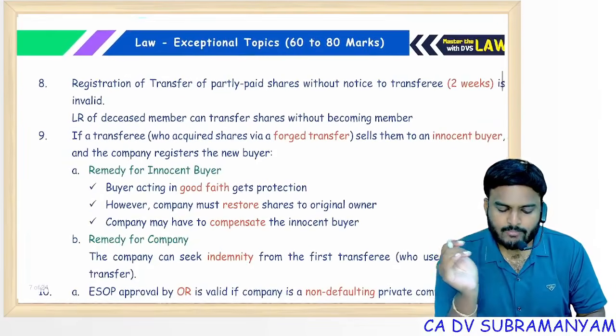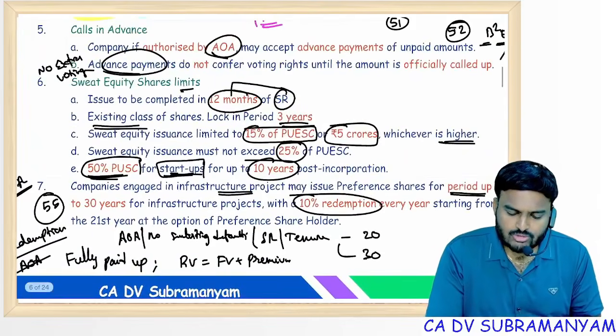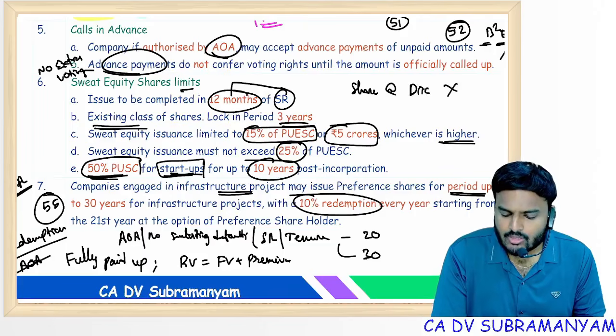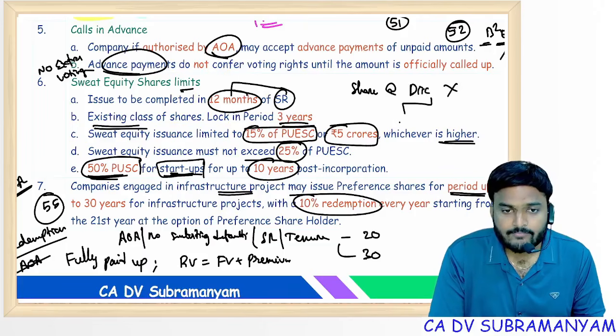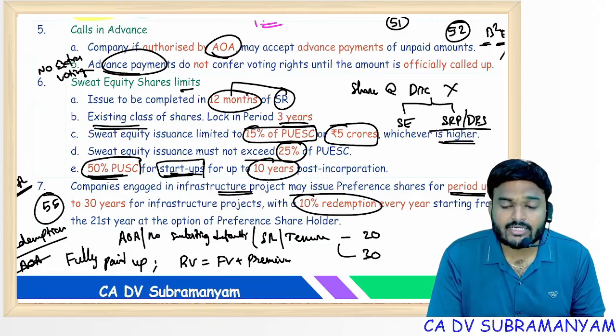Registration of transfer of partly paid shares without notice to the transferee. But before that, issue of shares at discount, allowed or not allowed? Not allowed, but it had 2 exceptions. One is sweat equity, just now we finished. Other one is SRP DRS, statutory resolution plan, debt restructuring scheme.